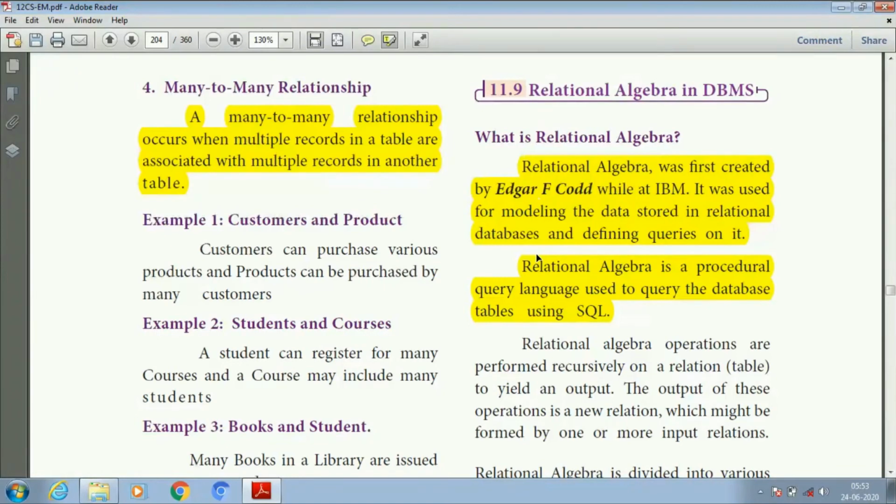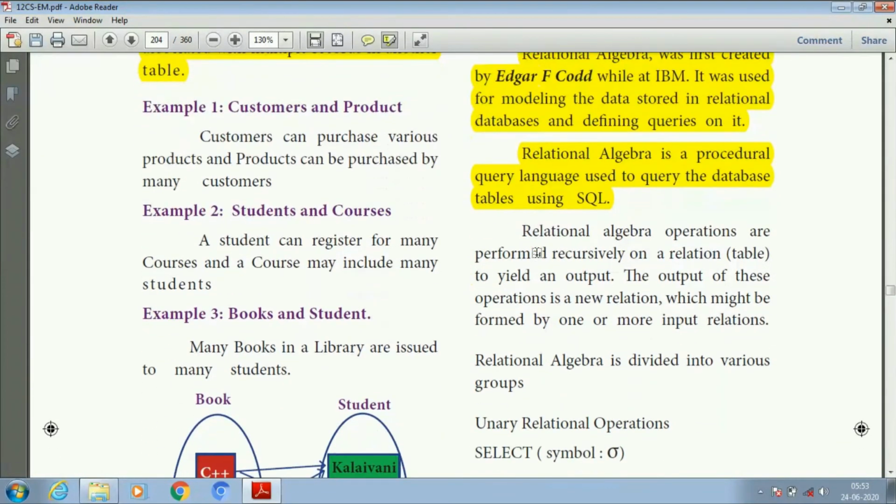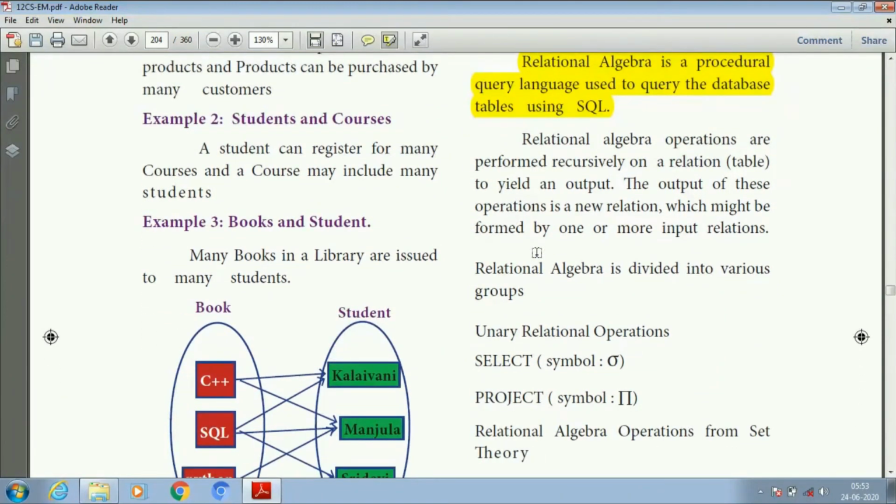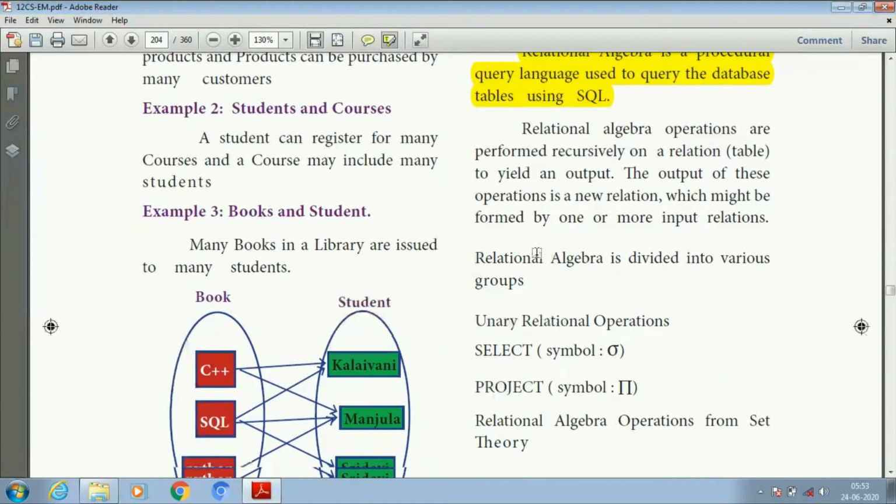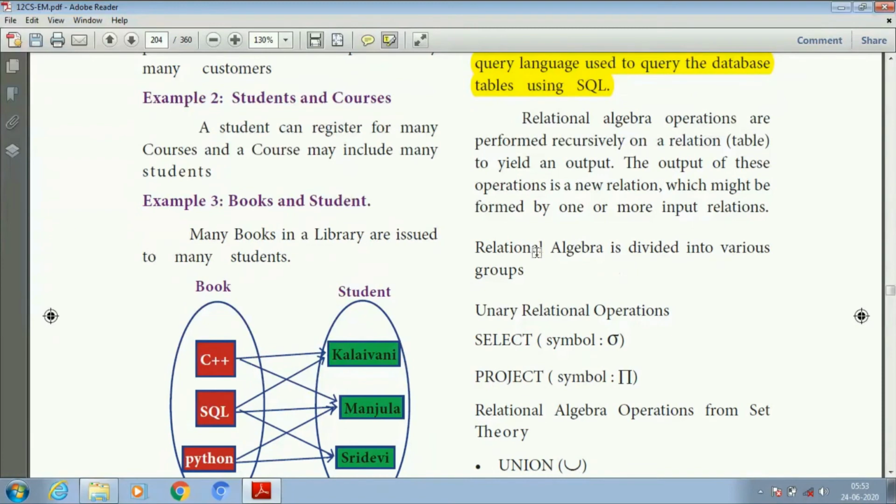It is used for modeling the data stored in relational databases and defining queries on it. It performs some operations to yield the output, and the output of these operations is a new relation which might be formed from one or more input relations.